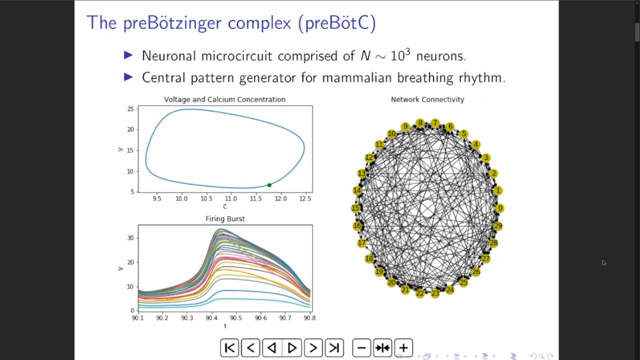We investigate a neuronal microcircuit called the pre-Bötzinger complex, which generates the mammalian breathing rhythm. The circuit is composed of on the order of 10^3 neurons, and it can be modeled computationally by a directed graph. In this graph, the vertices represent neurons and the edges represent connectivity between two neurons.